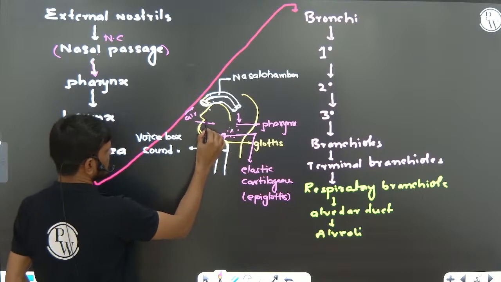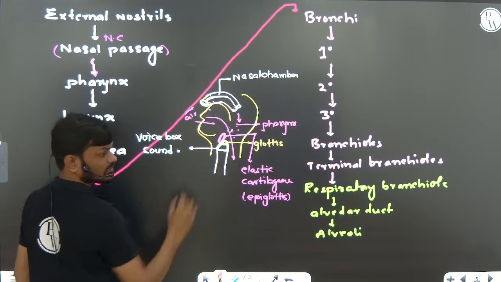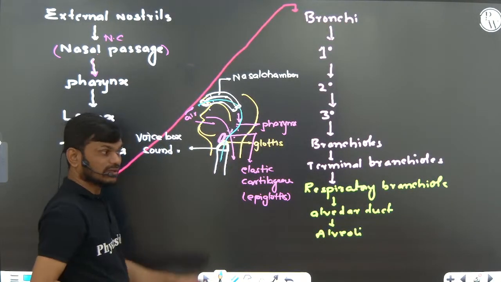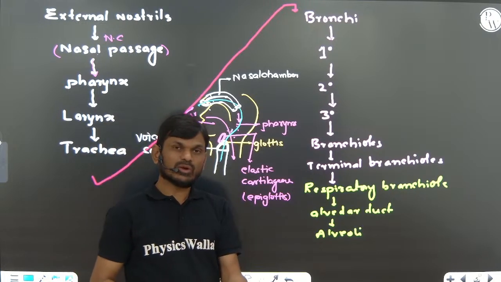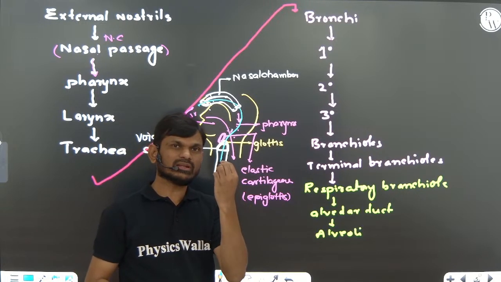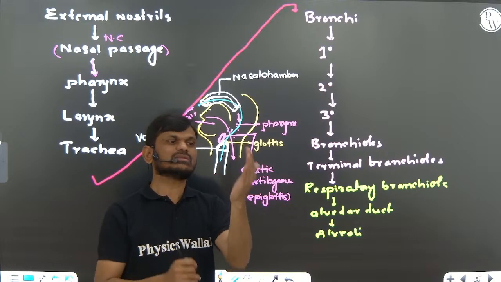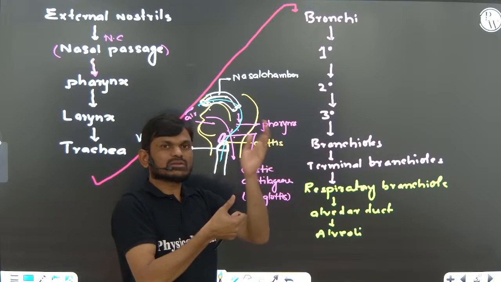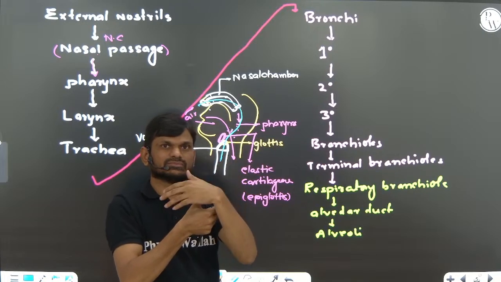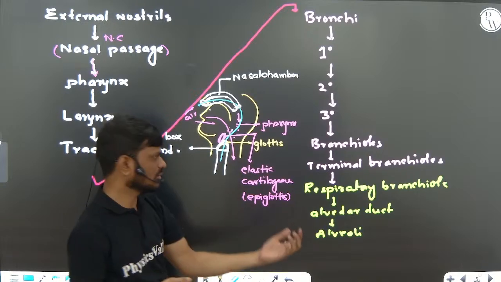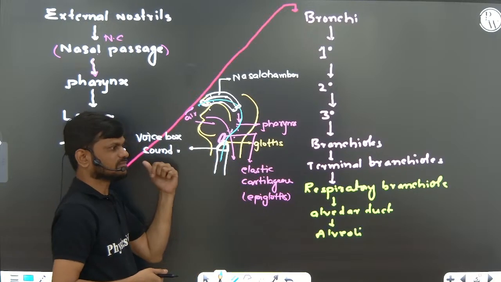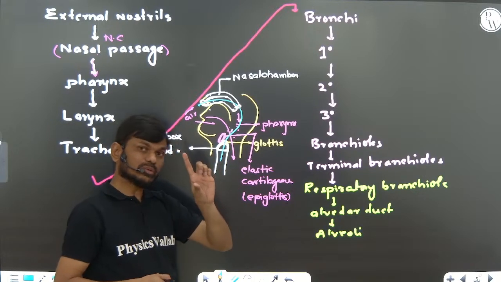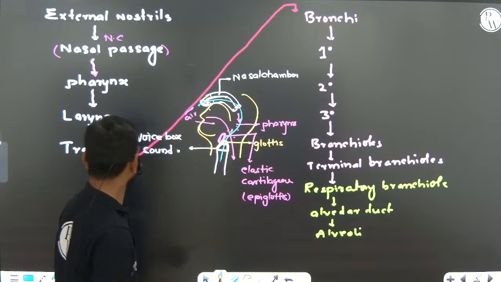You can see this is the route of the food, and this is the route of the air, right? When you are eating or drinking, the food does not go inside the trachea or the larynx because it is closed. When you are eating or drinking, this opening is closed by the epiglottis, preventing entry of food into the respiratory system. That is the epiglottis. Remember, thin and elastic cartilage.